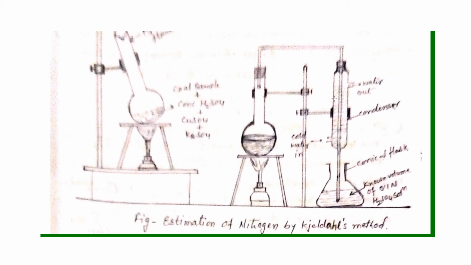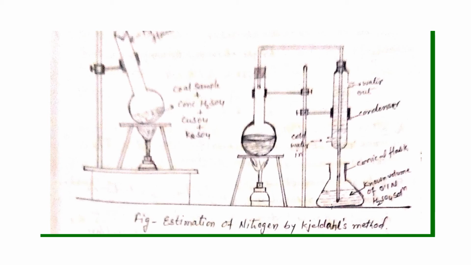That ammonia gas will come out here, and in this conical flask we will take 0.1 N H2SO4 solution. Whatever the ammonia, we know it is basic in character, and H2SO4 is acidic, so it will react fast and get trapped here. Once the bubbles stop, we stop the heating also. So whatever nitrogen is present in the coal sample will come out as ammonia, and we will trap that here.